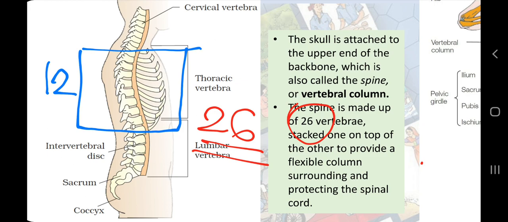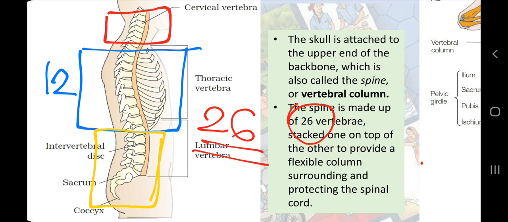So we have 26 bones in our backbone. From these 26 bones, 7 bones are in the neck region, 12 bones are in the chest region, and the rest of the bones are in the stomach or abdomen region. And you can see this type of division when we study other compartments.